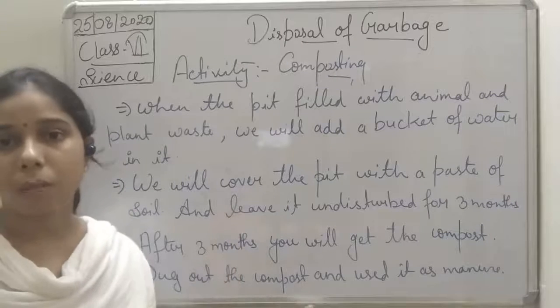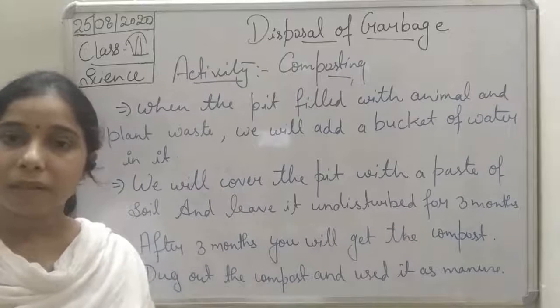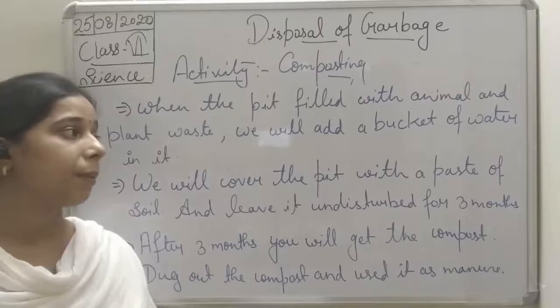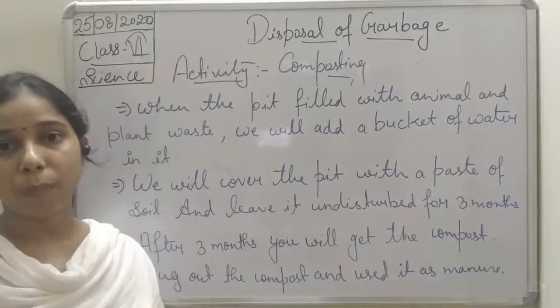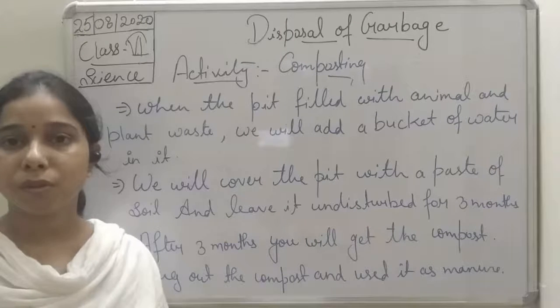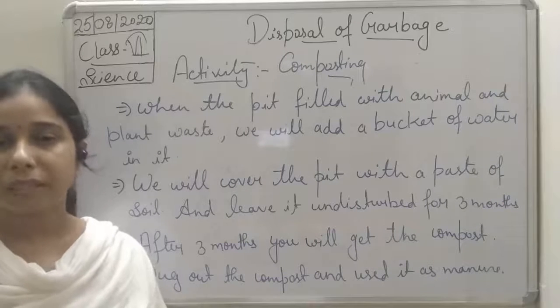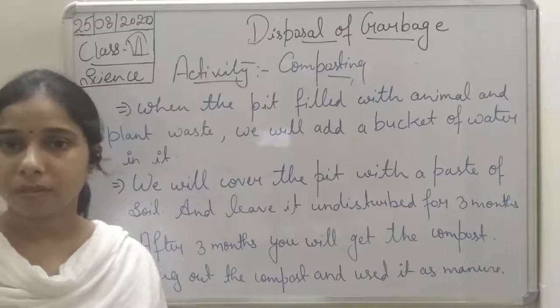So by this process, compost is made. Microorganisms, when they attack the animal and plant waste material, convert it into a useful component, and that is manure. Okay, and then this manure is used in the soil to increase the fertility as well as to increase the growth of the crops.